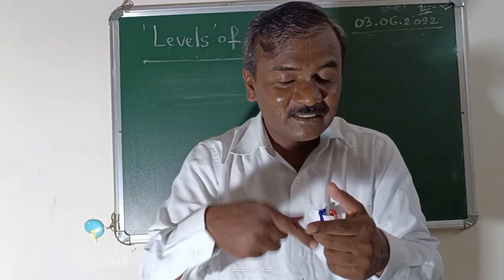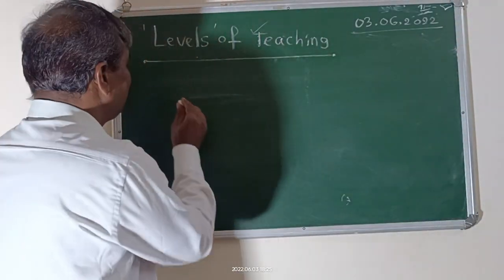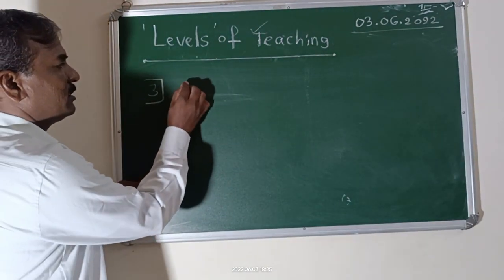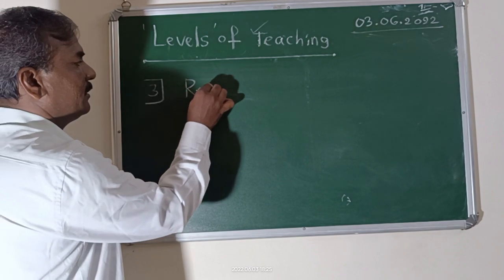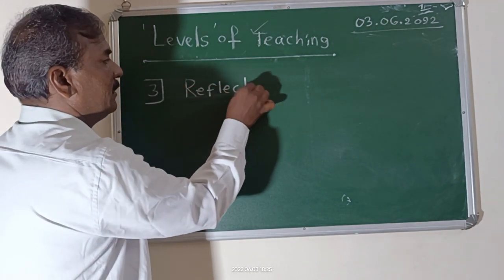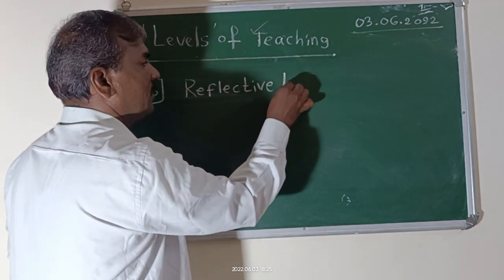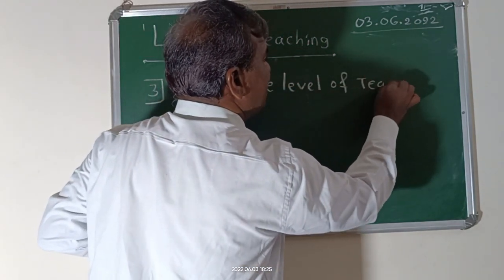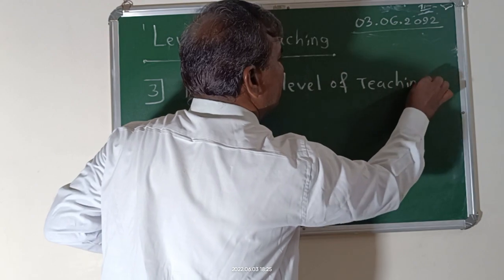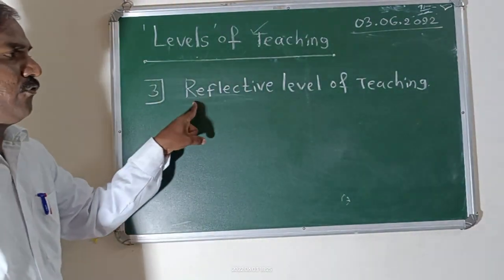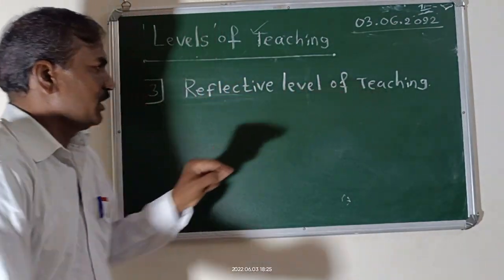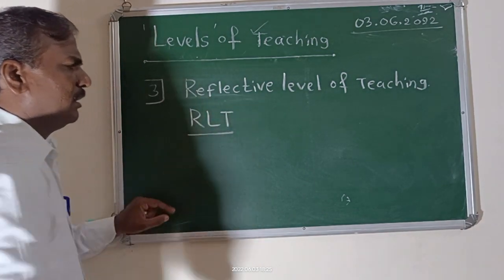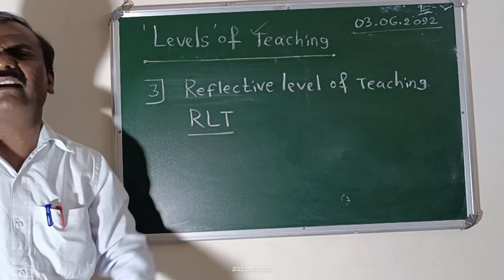Okay? Then the third level, please remember, is called the reflective level of teaching. Reflective level of teaching, RLT. There is a question asked in the Uttarakhand SET exam.